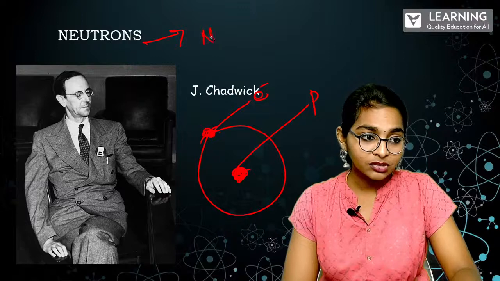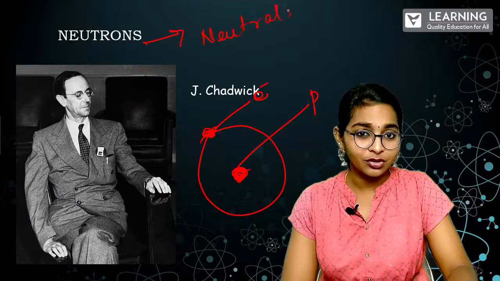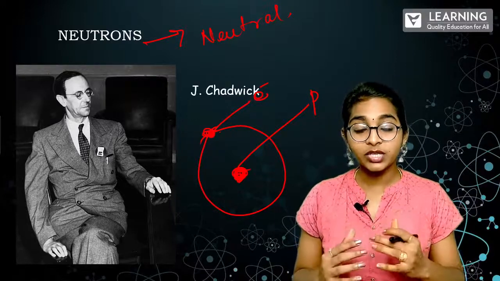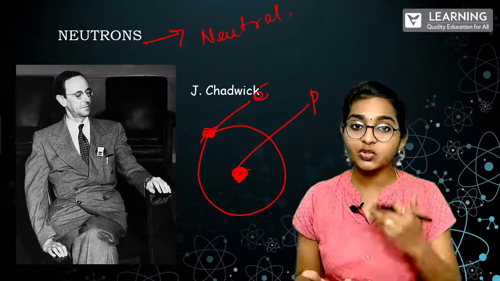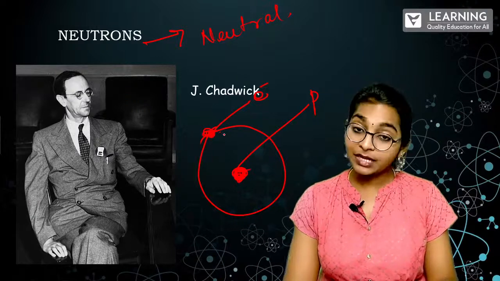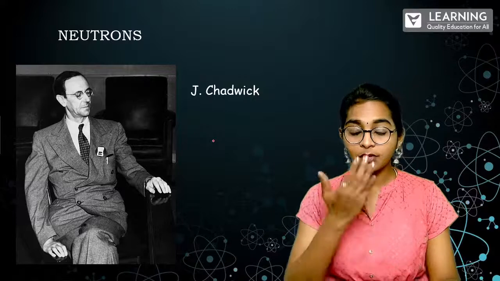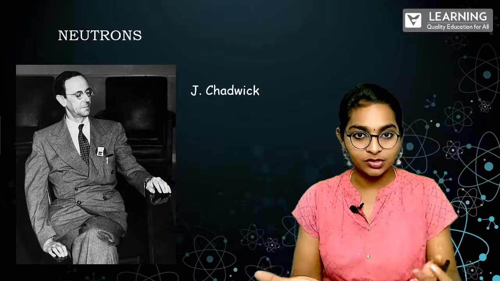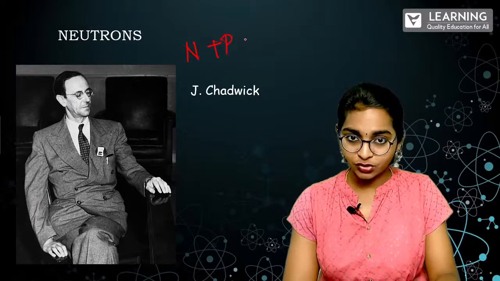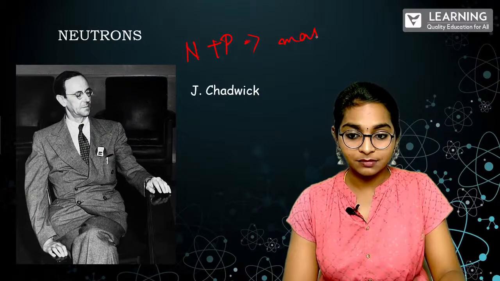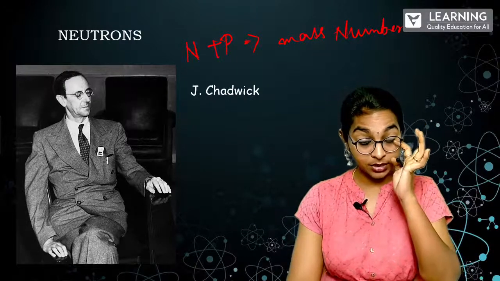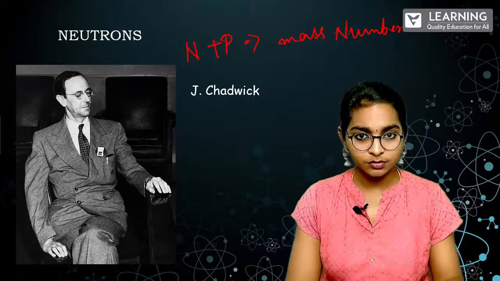And these neutrons are actually neutral, which means they don't have positive charge, they don't have negative charge. They are just there, which adds on or gives mass to the particular atom. So when we are talking about the mass of an atom, we'll basically look into the sum of the protons as well as the neutrons, right? When we add protons plus neutrons, then only you will get the mass number, the mass number of an atom. Correct? Yes or no? Correct.